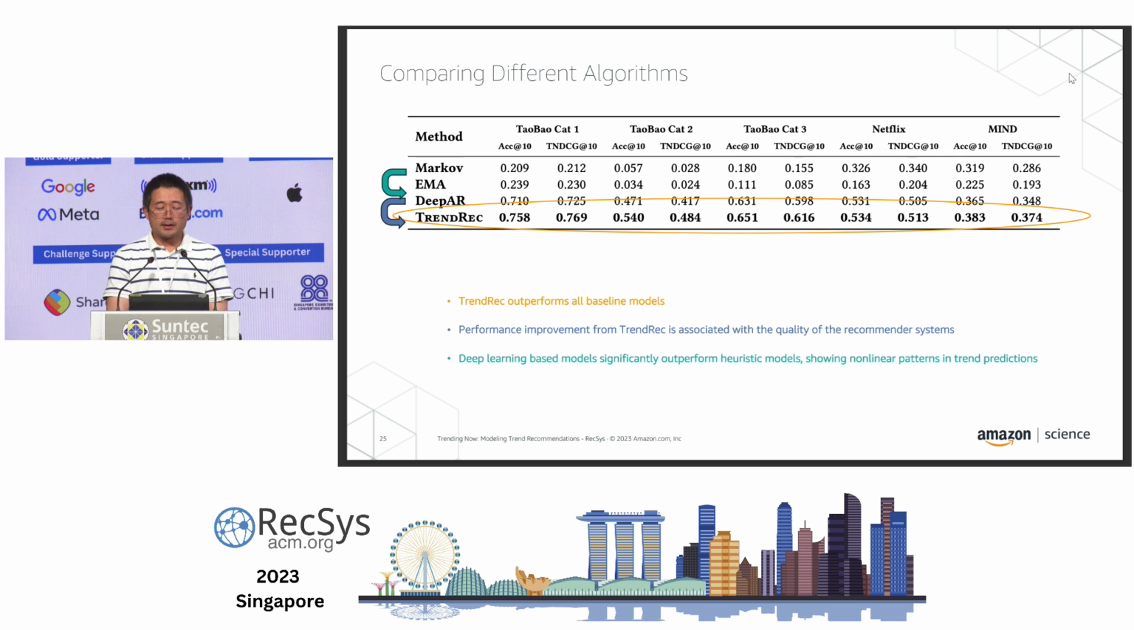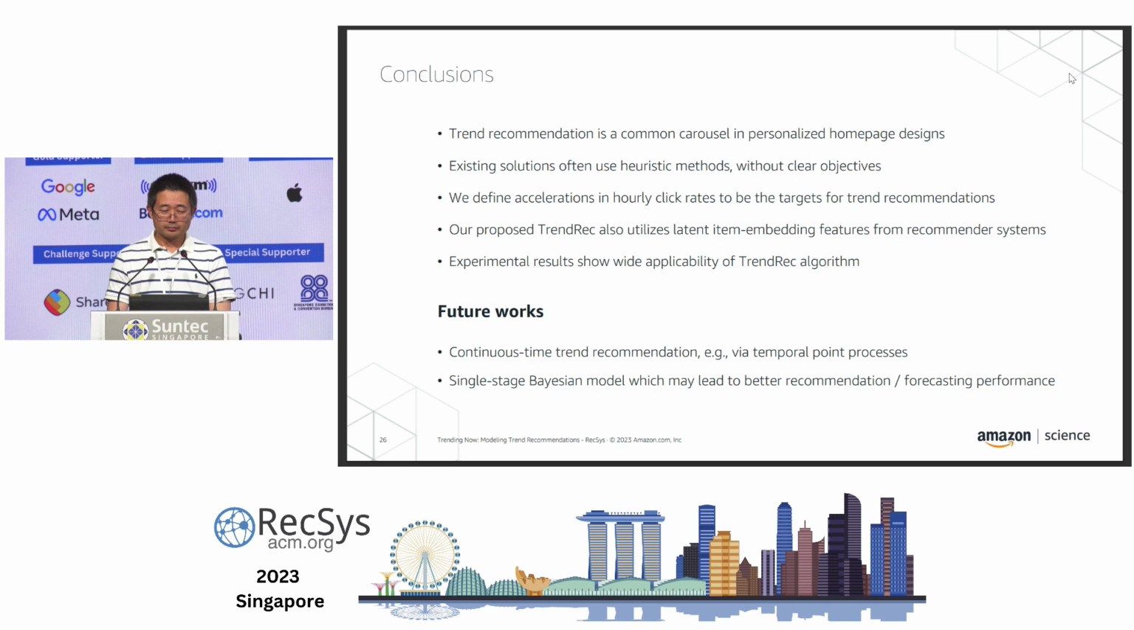Finally, we can see that deep learning-based models significantly outperform heuristic models. This shows that there are nonlinear patterns in trend predictions, so at the very least, we should try to use neural networks for trend recommendations. Here are the conclusions of our talk.